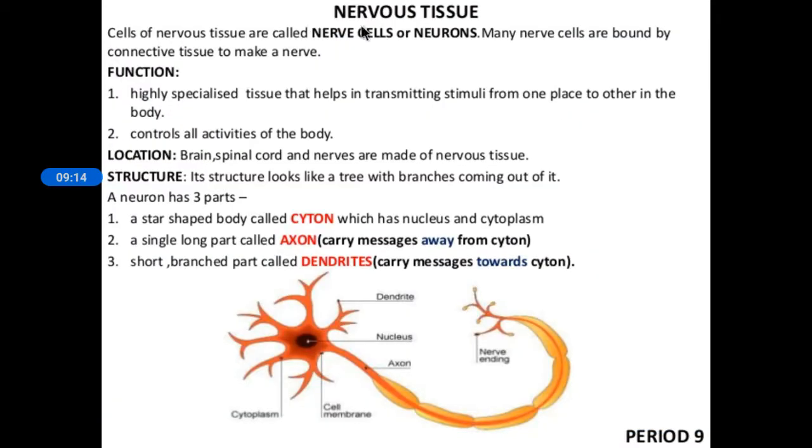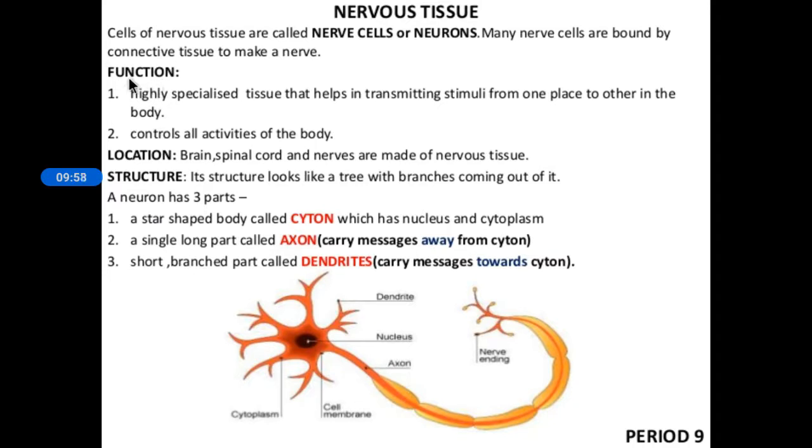And next we need to know about the nervous tissue, with which we are very familiar, along with the diagram which we have learned in 8th standard, right? So nervous tissue means what? Mainly we are able to respond to some stimuli. When we touch a hot coffee, we remove our hand, we respond to that stimulus. All is because a message is being passed. Yes, that is because of nervous tissues. So cells of nervous tissues are called nerve cells or neurons. Many nerve cells are bound by connective tissue to make one nerve. So neurons or nerve cells join together to make a nerve.